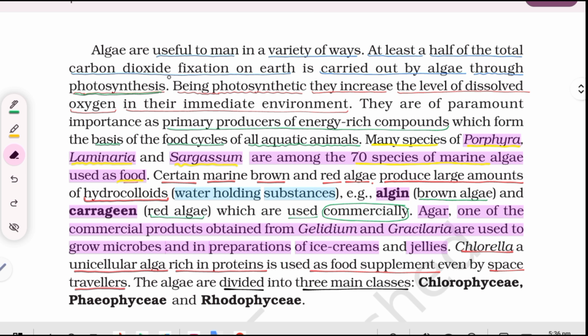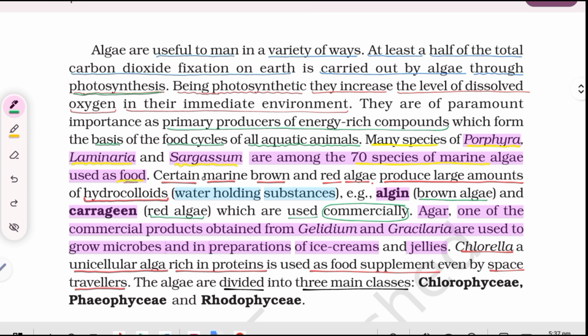At least half of the total carbon dioxide fixation on Earth is carried out by algae through photosynthesis. Being photosynthetic, they increase the level of dissolved oxygen in their immediate environment. They are of paramount importance as primary producers of energy rich compounds, which form the basis of the food cycles of all aquatic animals. Many species of Porphyra, Laminaria, and Sargassum are among the 70 species of marine algae used as food.